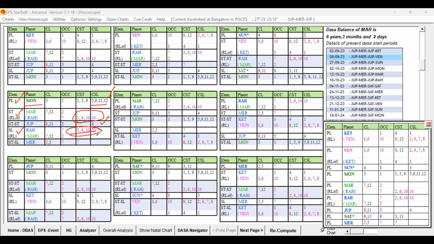Then we have to see that, suppose that Moon is forming a ruler link to all the other planets, it is going to be more favorable. That also we can check later.